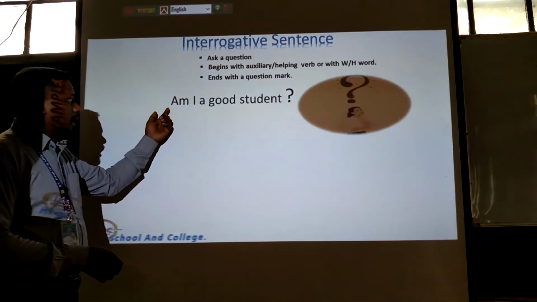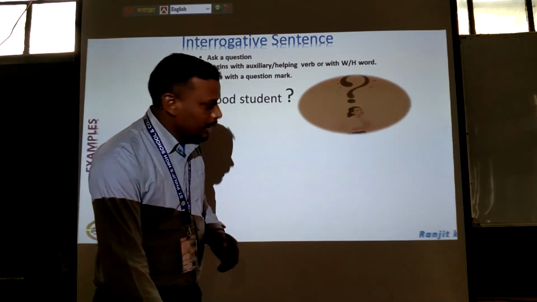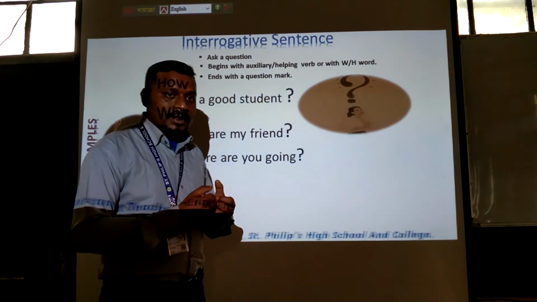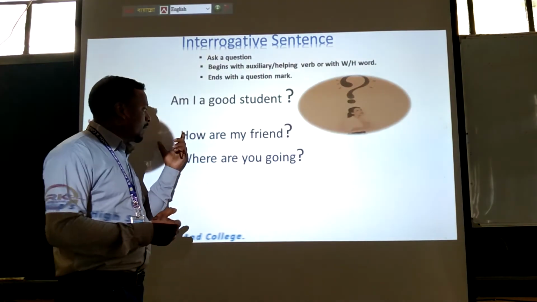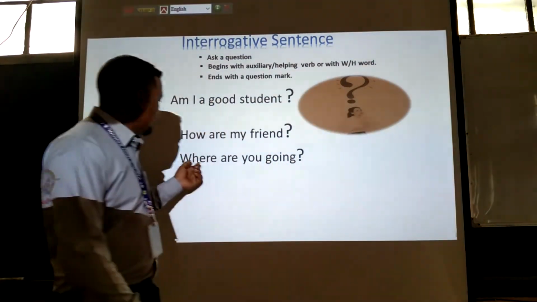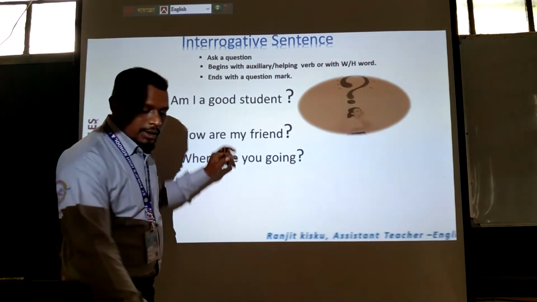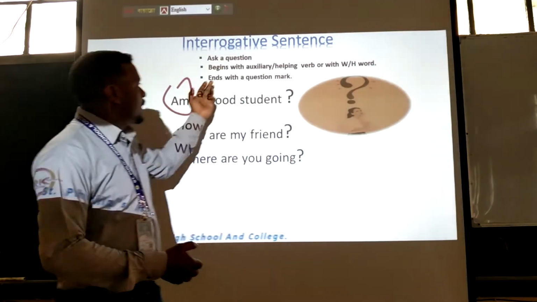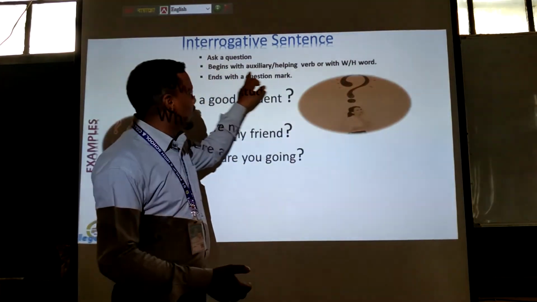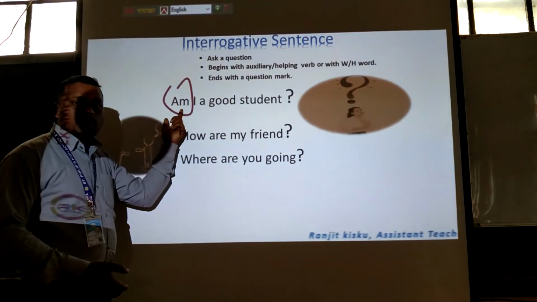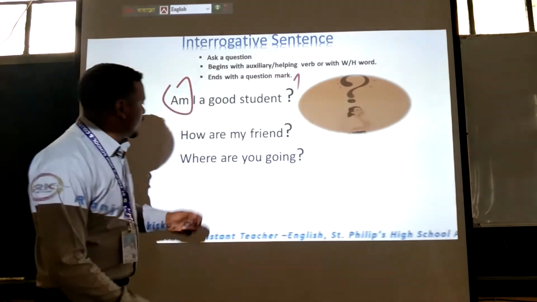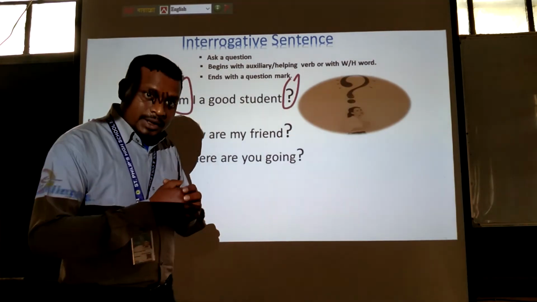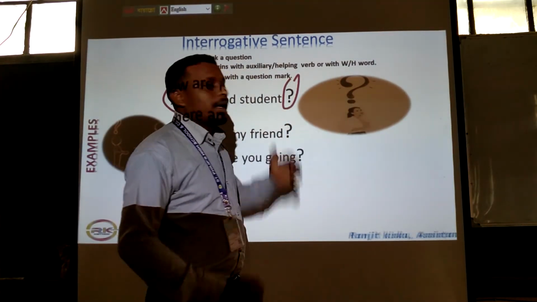See, first example, am I a good student? Okay, then in the second, you can say, how are my friend? There is a little mistake, a composing mistake, I'm sorry. How are you, my friend? Then, where are you going? In all the sentences, what can we say? Am, as we have told, begins with an auxiliary or helping verb. So we got am. Then in the end, see the question mark. Interrogative sentences must end with a question mark.